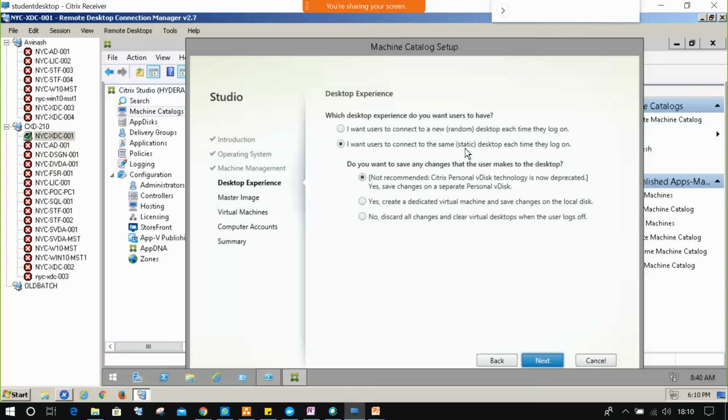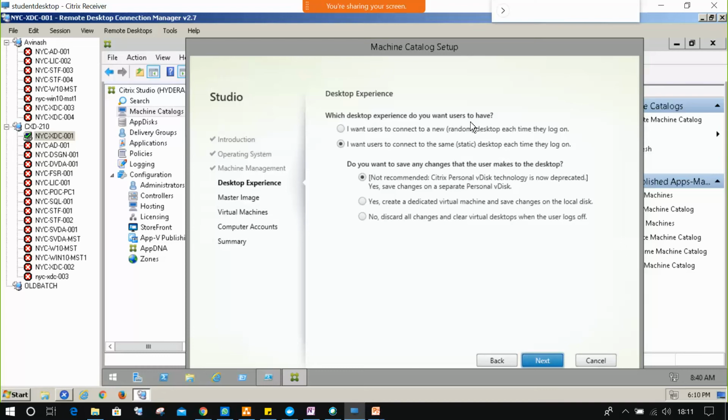For example, if user 2 is connected and the machine name is 5, you will always give only machine 5, so no other user will connect to it. But random is not like that. If a user is connected to system 1 today, logs off and connects back, some other machine might come. Okay, so what is the usage of random and static?